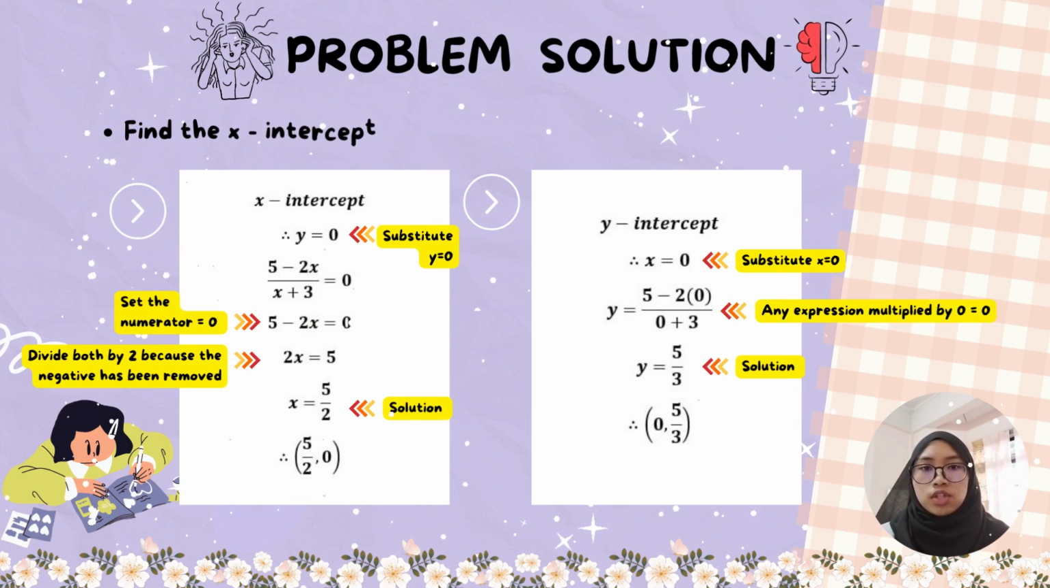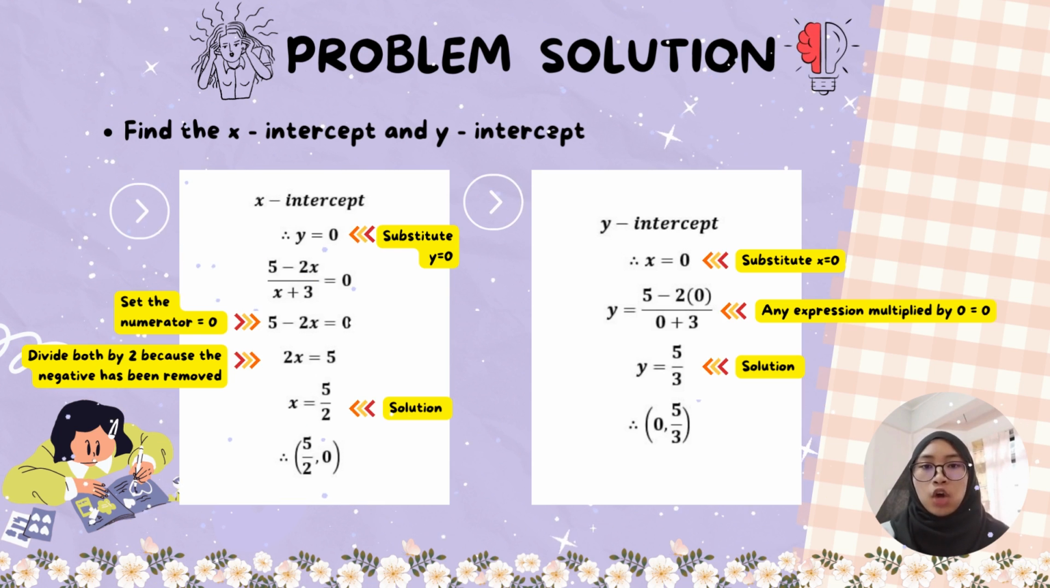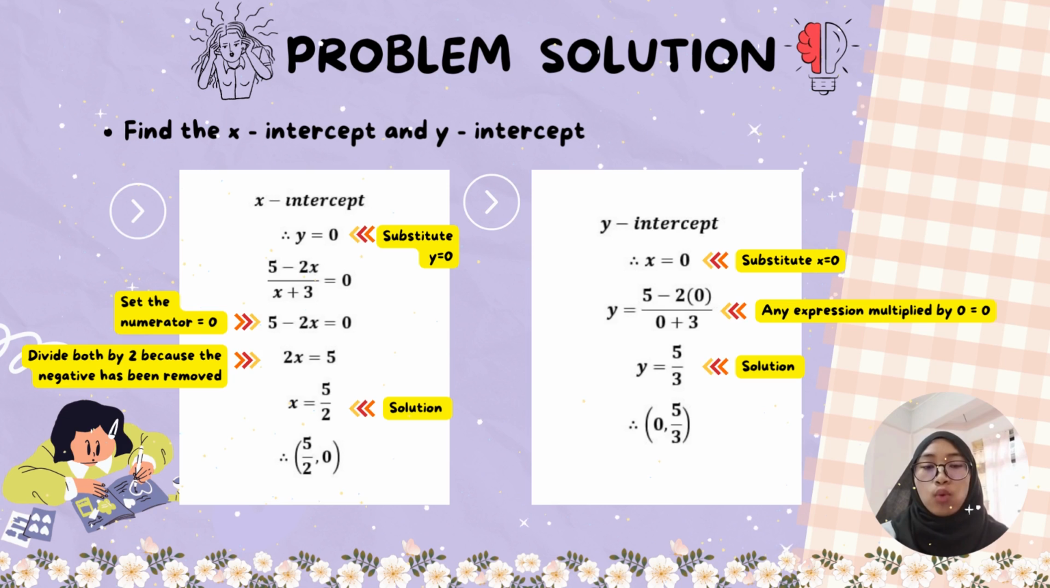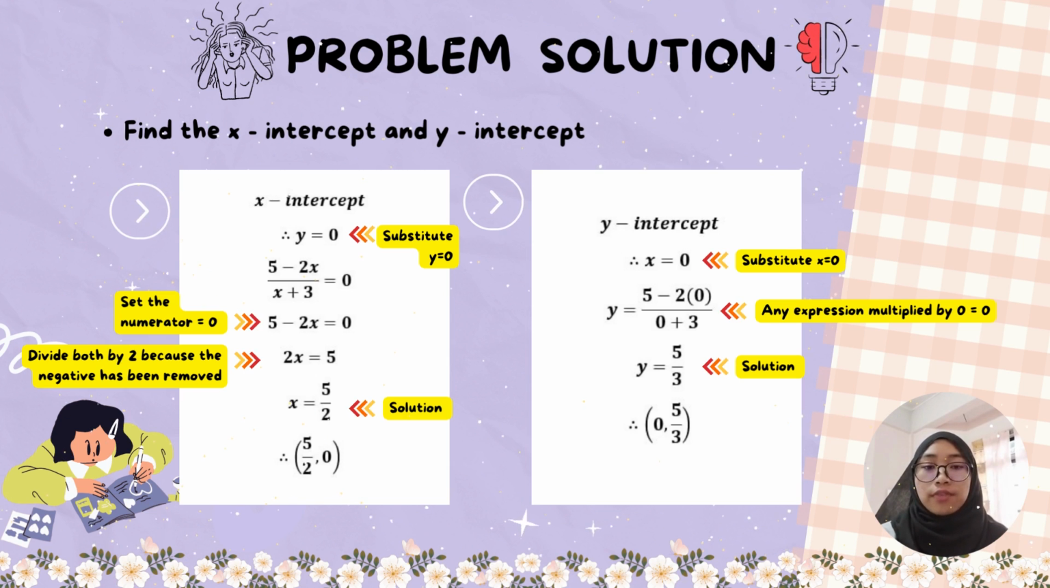Okay, now to solve the previous equation, we need to find the x-intercept and y-intercept. To find the x-intercept, we need to assume that y is equal to 0. Then solve the equation as usual to find the value of x. As the result, we got that x is 5/2 and the coordinate is (5/2, 0).